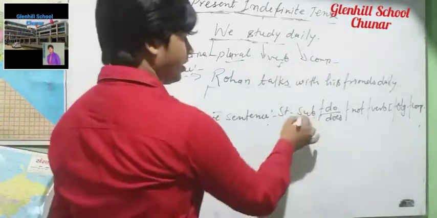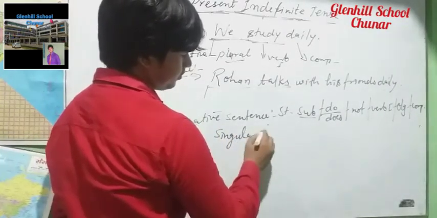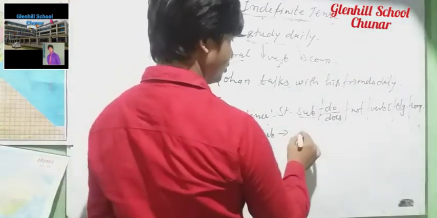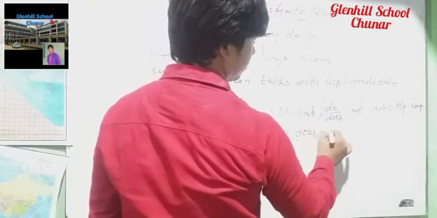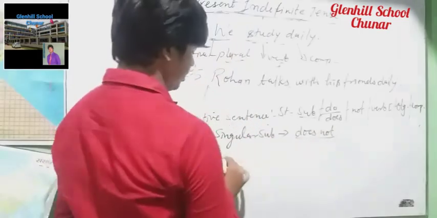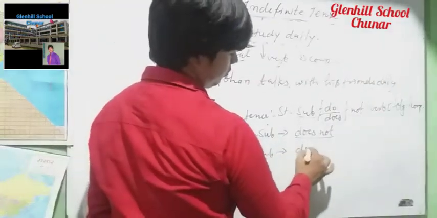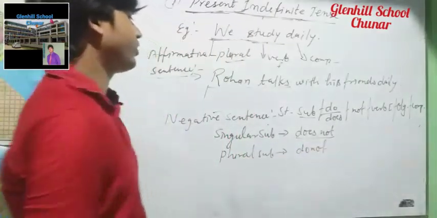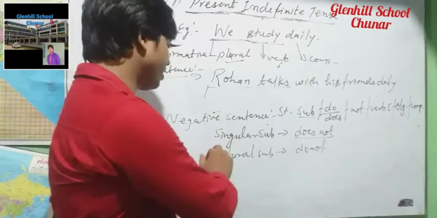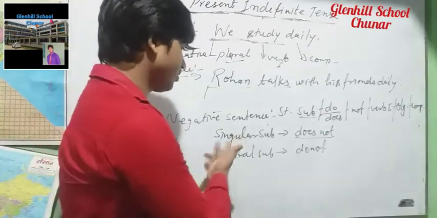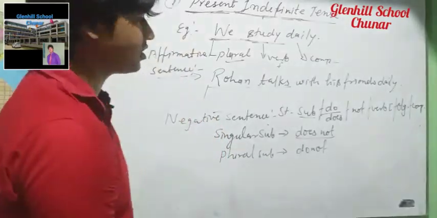As you know very well, with a singular subject you have to use does not, and with a plural subject we have to use do not. In this way we have to make the example. After the subject we have to use do or does, and you know also singular subject with does not and plural subject with do not. So you have to make more examples of this.